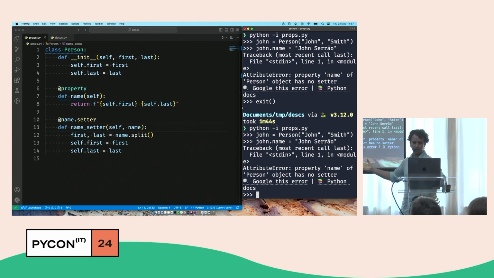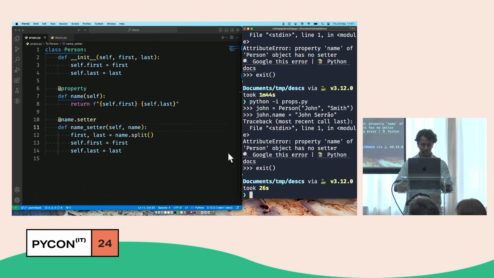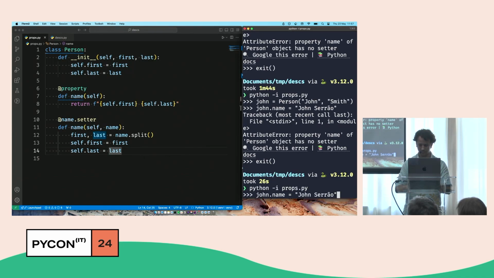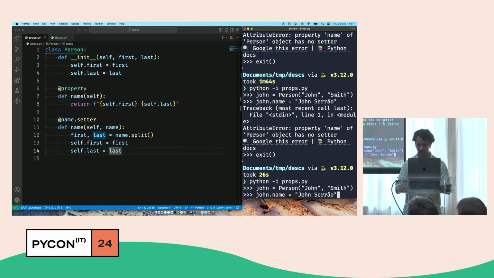Nothing visible happens. Whoops. No, it's the correct file. I did something stupid. Def name setter. Let's see. It should be exactly name. Okay, so maybe it should.